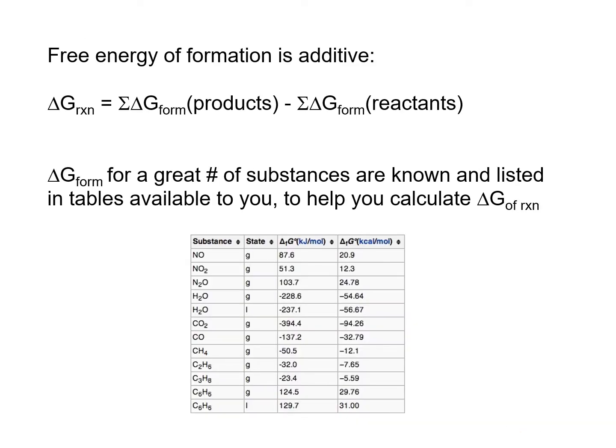And the free energy of formation is basically additive. So you can get the delta G of the reaction by getting the sum of all the delta G from the products and subtracting that by the sum of the delta G from the reactants. And there's a table listing out many different kinds of substances with their delta G values. So you can calculate the delta G of the reaction from them by addition or subtraction.